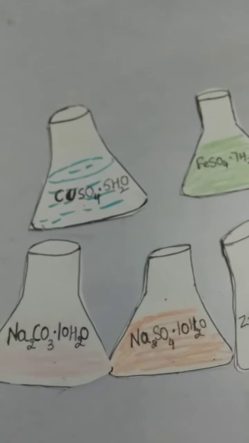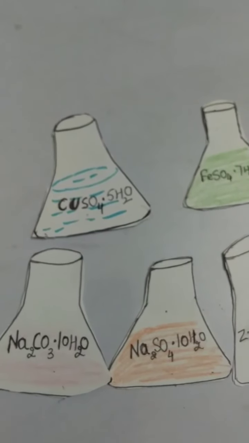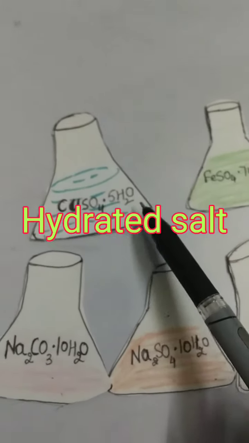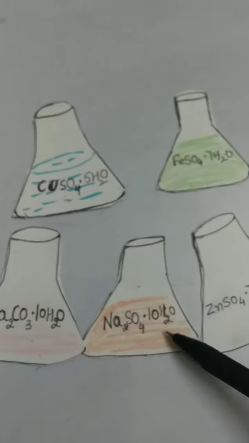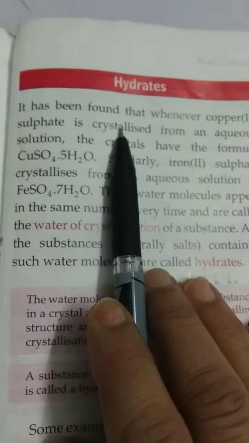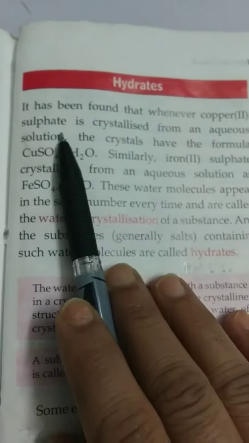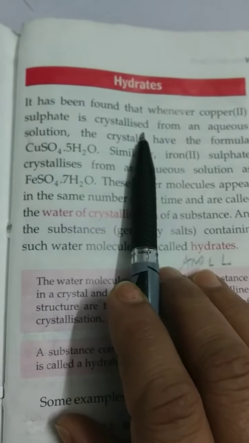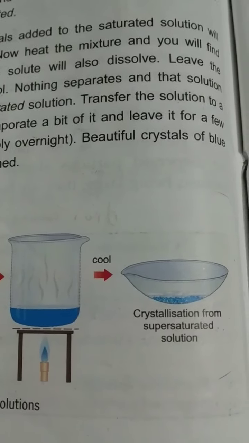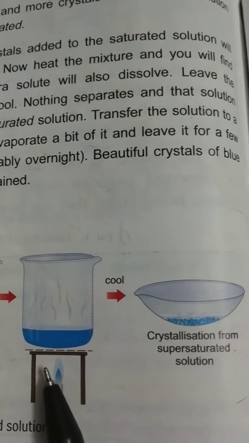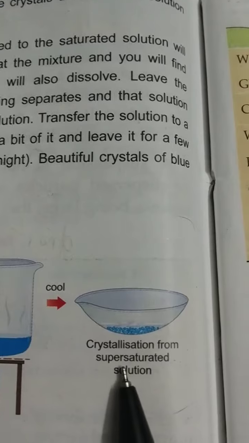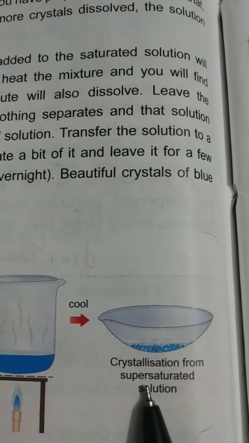So these salts are known as hydrated salts because they contain water of crystallization. It has been found that whenever copper sulfate is crystallized from an aqueous solution, crystals form after cooling.